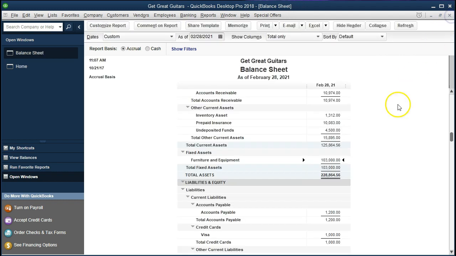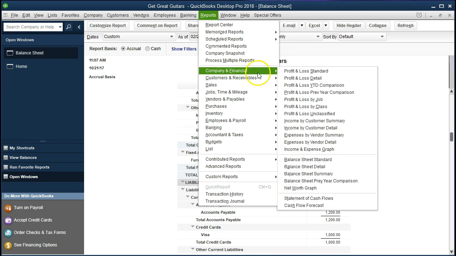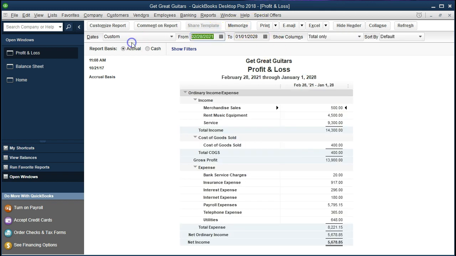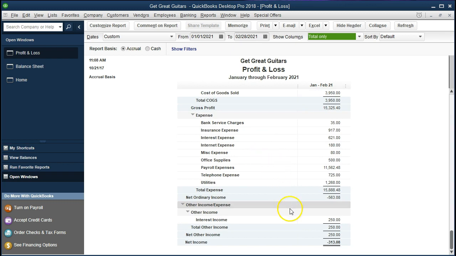If we close this back out, that's that 103. If we go to the income statement or the profit and loss, go into reports, go into company and financial, and the profit and loss for 01/01/21 to 02/28/21. Hold on a second. January 1st, 2021 to February 28th, 2021 is the period that we are working in. And note that we do not have, of course, that expense here.